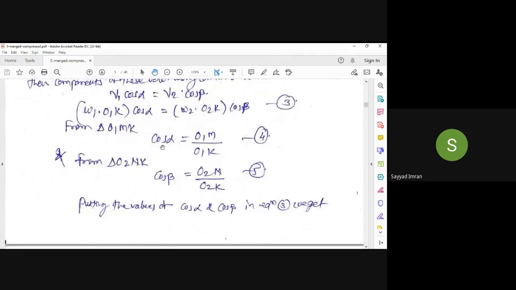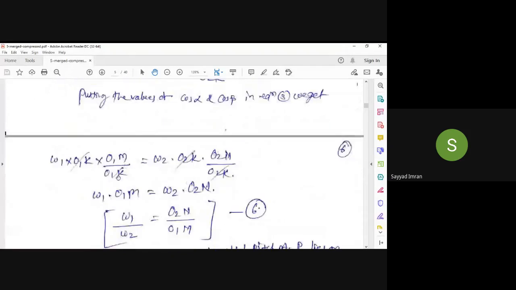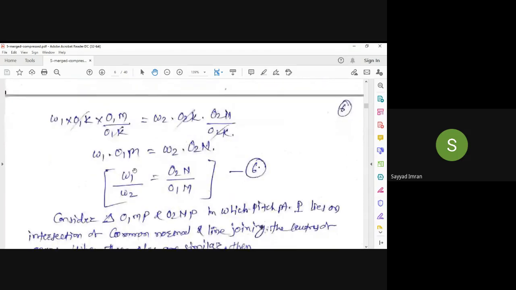Put this value of cos alpha and cos beta in equation 3. What do we get? Instead of cos alpha it is O1M upon O1K, and instead of cos beta it is O2N upon O2K. So what will get cancelled? O1K gets cancelled here, and O2K gets cancelled. So we get omega 1 into O1M equal to omega 2 into O2N. Understood? Now I can write this equation as omega 1 upon omega 2 equal to O2N upon O1M. This is equation number 6.